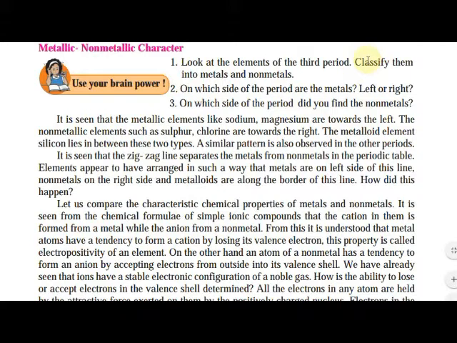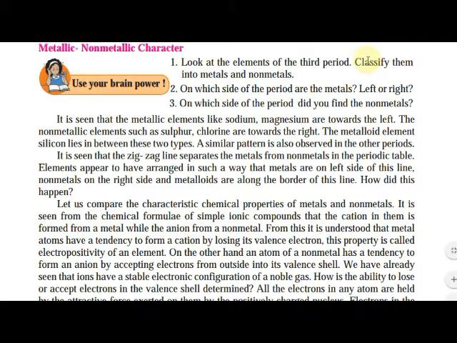Now on the other hand, an atom of a non-metal has a tendency to form an anion by accepting electrons from outside into its valence shell. For example, I have taken sodium chloride. The electronic configuration of sodium is 2, 8, 1.